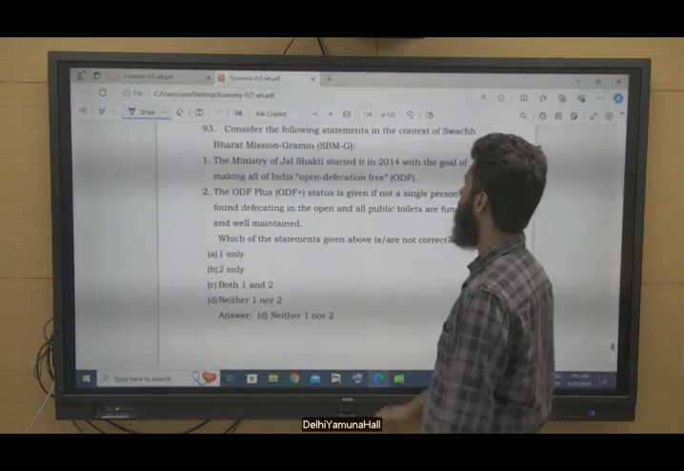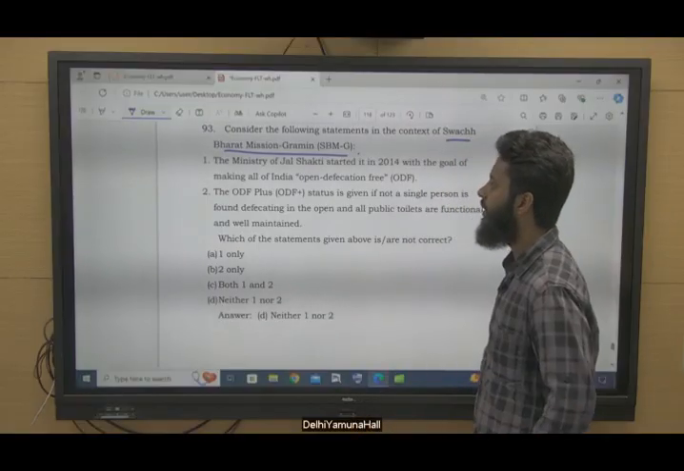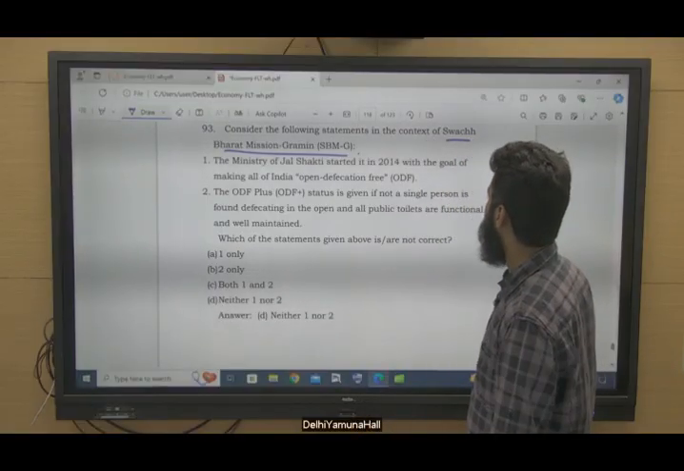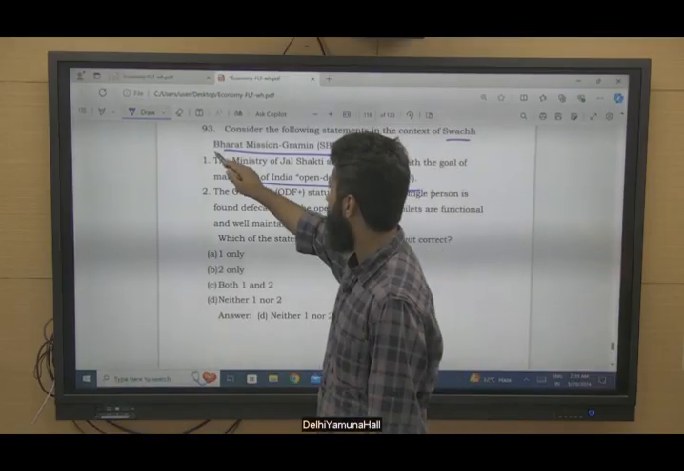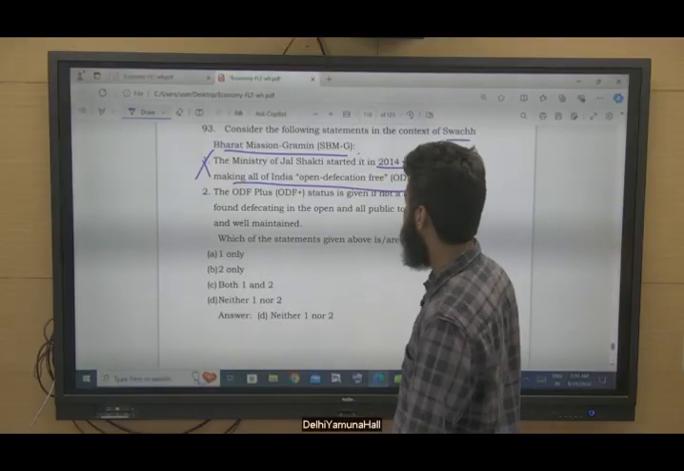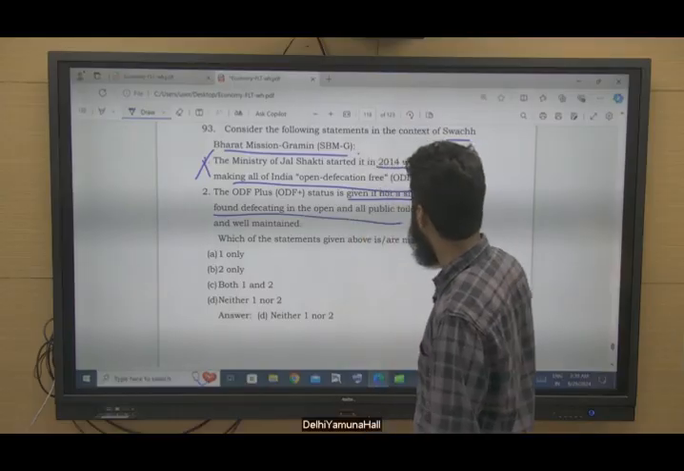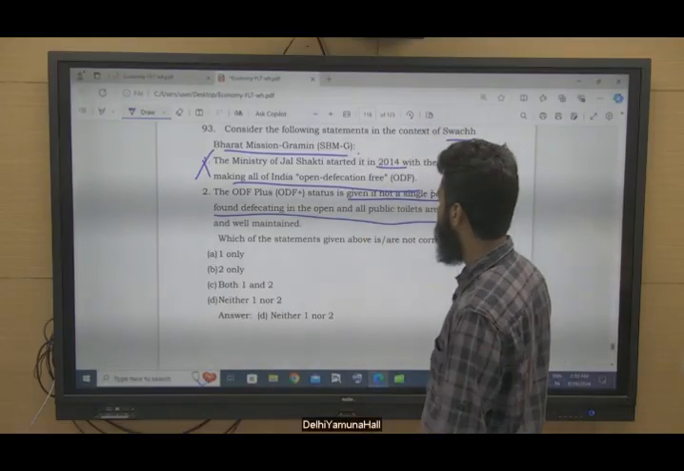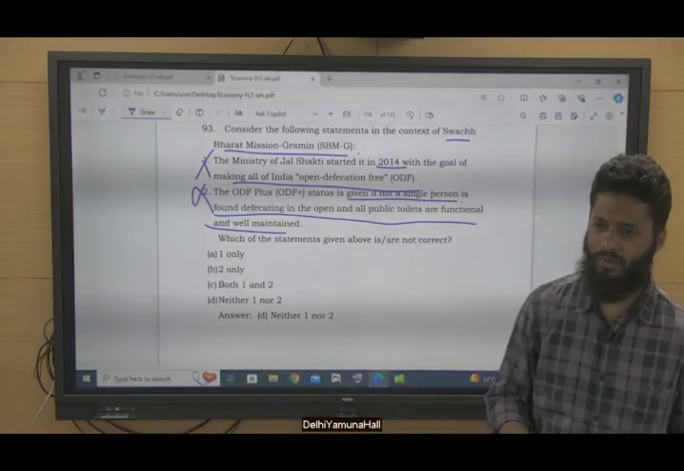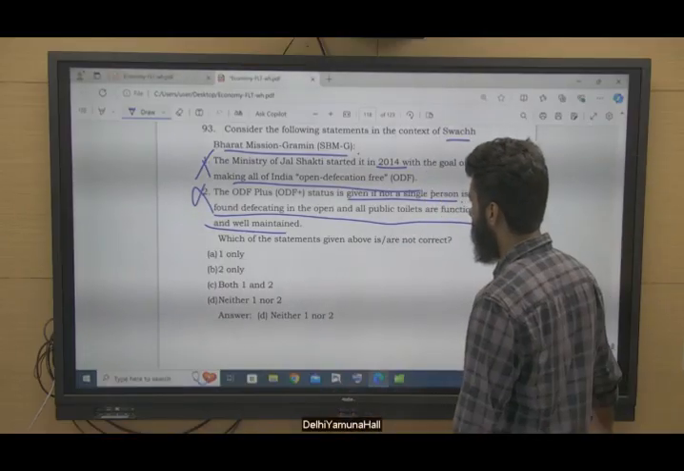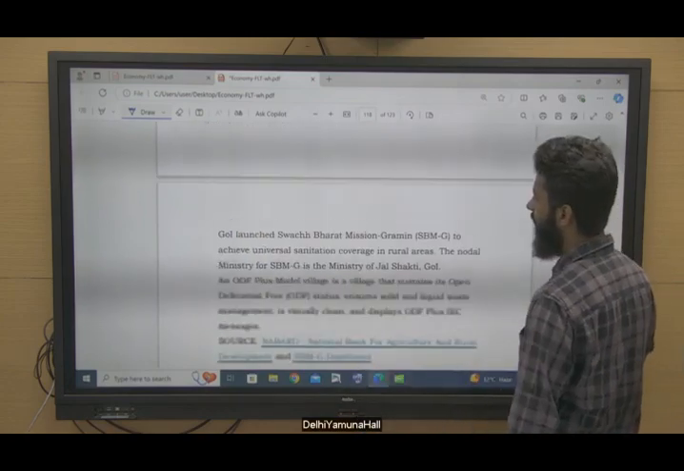Question number 93. Swachh Bharat Mission Gramin. With reference to Swachh Bharat Mission Gramin, the Ministry of Jal Shakti started in 2014 with the goal of making all India open defecation free. No, it is started by Government of India. The ODF plus status is given when not a single person is found defecating in open and all public toilets are functional and well maintained. No, ODF plus is when you are putting efforts for all solid and liquid waste management. So this is not correct, neither 1 nor 2. Both statements are not correct here.